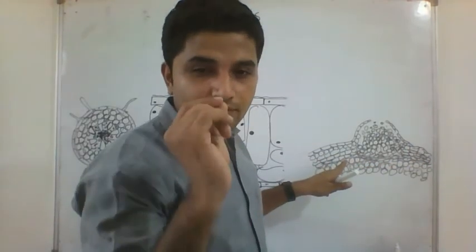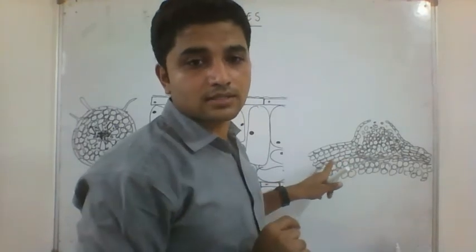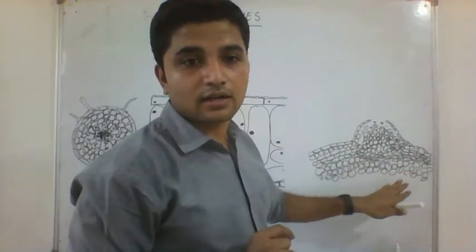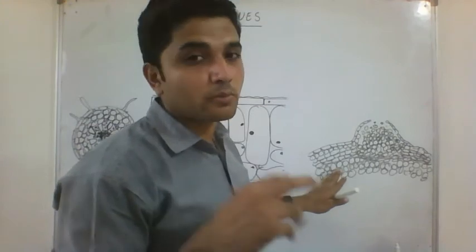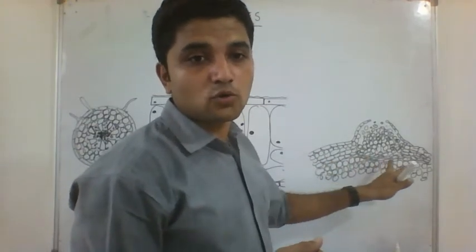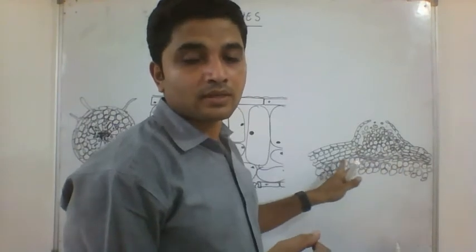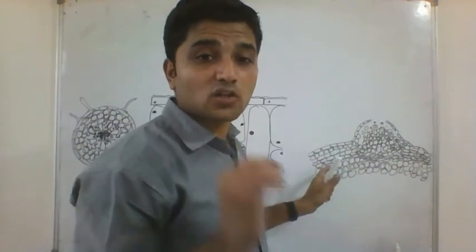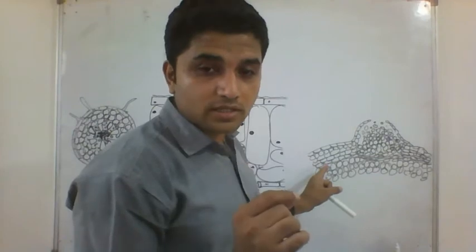They do not have even the tiniest of openings. These cells here, lower cells are rounded, you can see. They are round because they might be parenchyma or collenchyma. But these cells here, they do not have any gap. They are tightly packed cells. They are known as the cork cells.